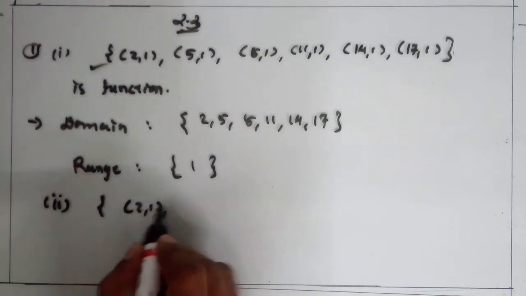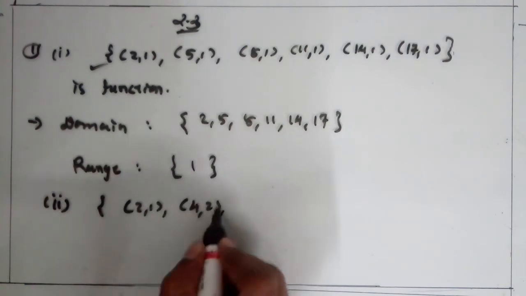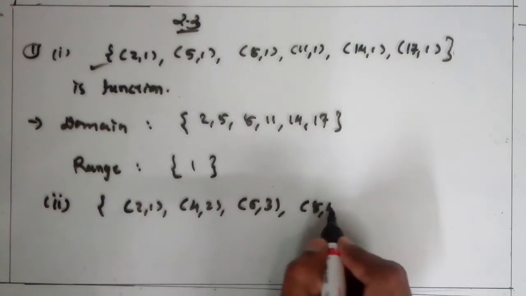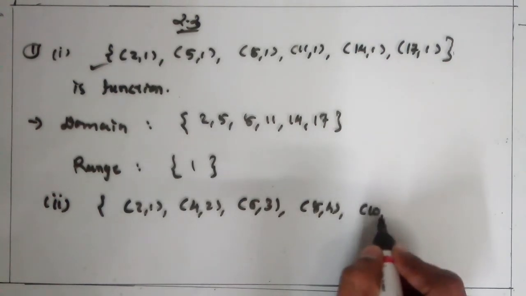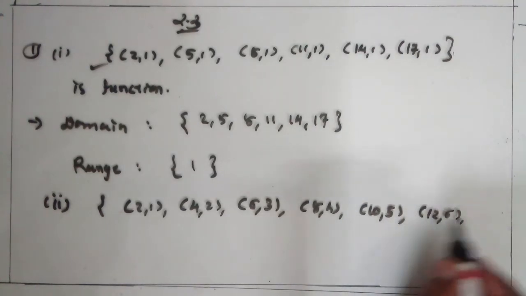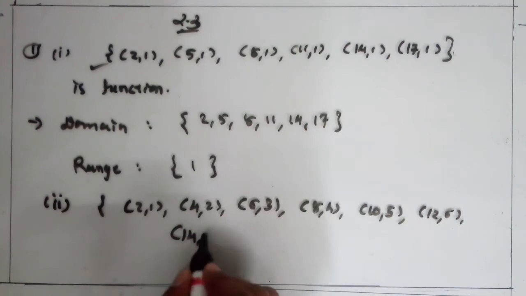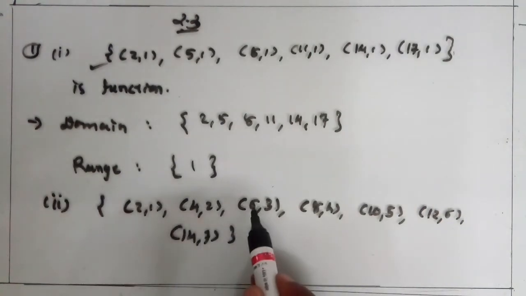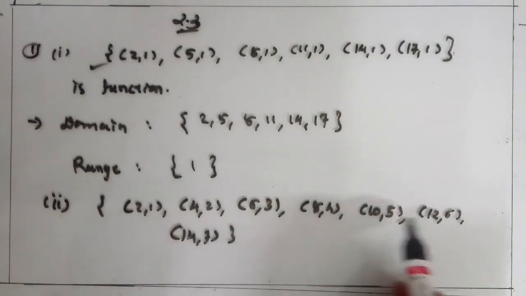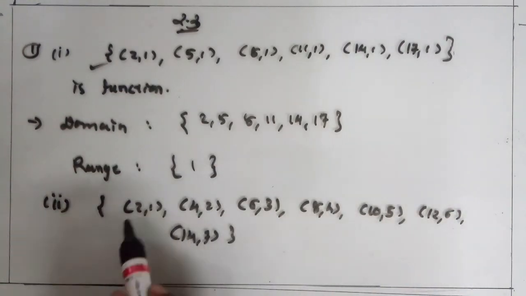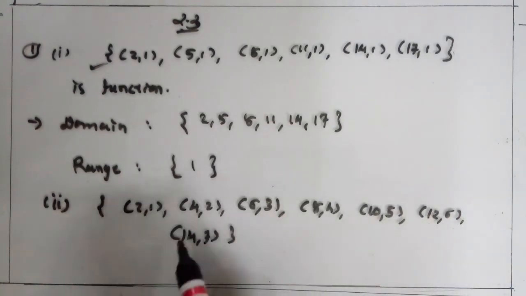Similarly, in the second, given (2, 1), (4, 2), (6, 3), (8, 4), (10, 5), (12, 6), and (14, 7). What do you say about this? Here 2, 4, 6, 8, 10, 12, 14, that is the first elements of each ordered pair, are unique.